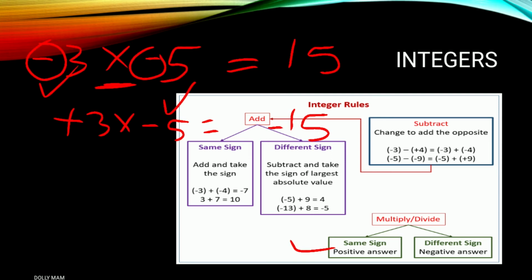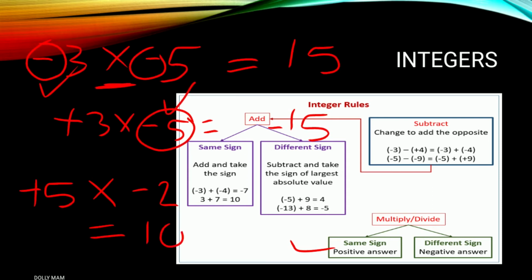Here 5 is the largest number and its sign is negative, that's why we are giving the minus sign here. If there is +5 and we are multiplying it by -2, then your answer is 5 twos are 10, and here is a different sign, positive and negative, so we have to give a negative sign.